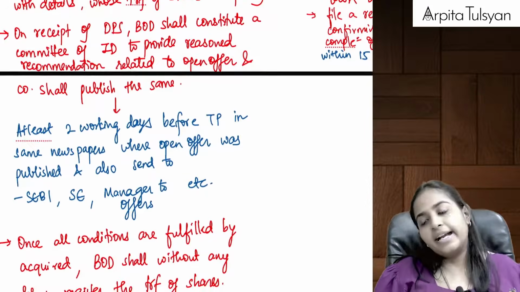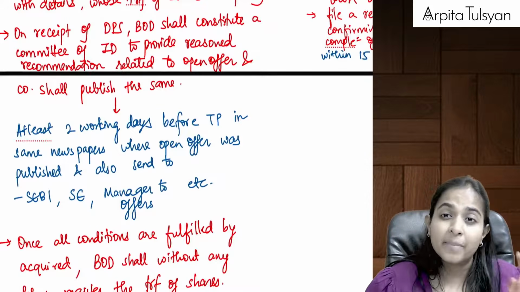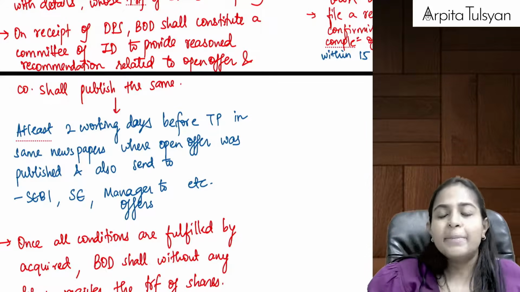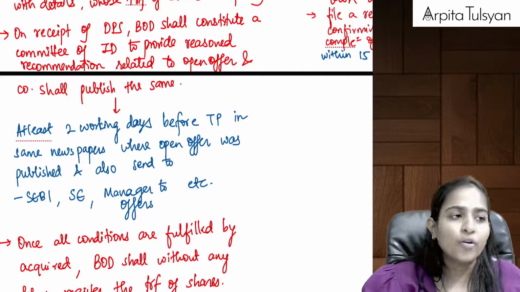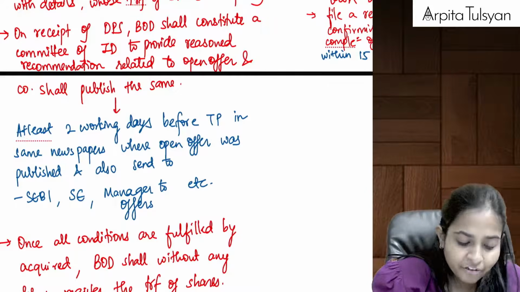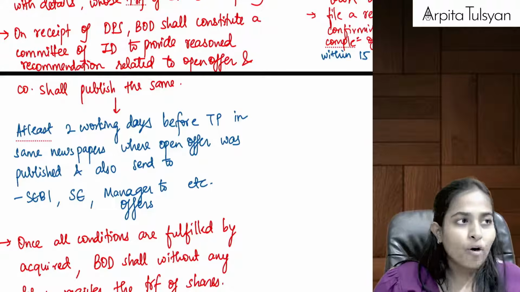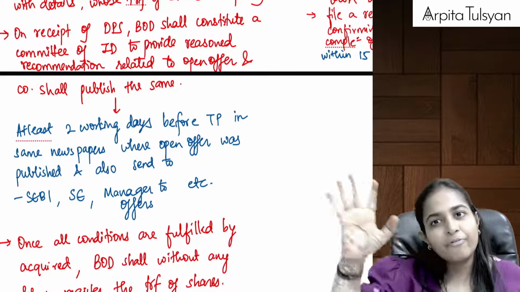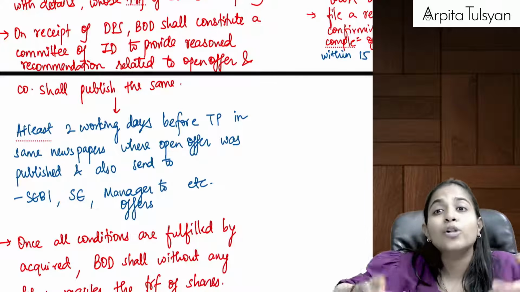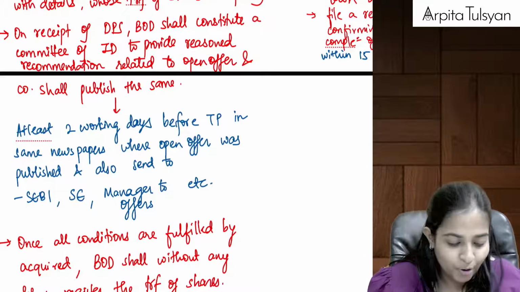Then after that, once the acquirer submits the detailed public statement, remember, the detailed public statement where it will be writing its intention and all those things, then immediately after that, the board of directors of this target company will form a committee of independent directors, and their work will be to give their recommendations about the open offer, and then the company will publish the same for the general public. So basically the independent directors of the company are also giving their recommendation: should you accept this open offer or should you not accept this open offer, etc.